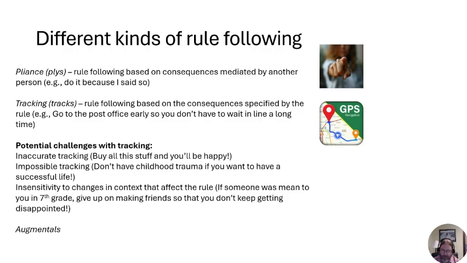But we also know that sometimes GPS can be wrong, right? Sometimes GPS tells us to turn right, and there's now a brick wall to the right. If we were to turn right, it will not get us to our destination. It will crash our car, right? So we can have inaccurate tracking. We can have rules that are not that helpful.